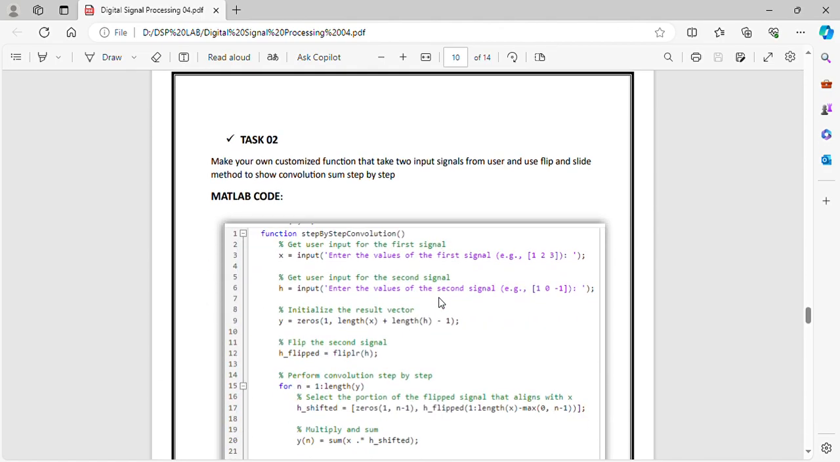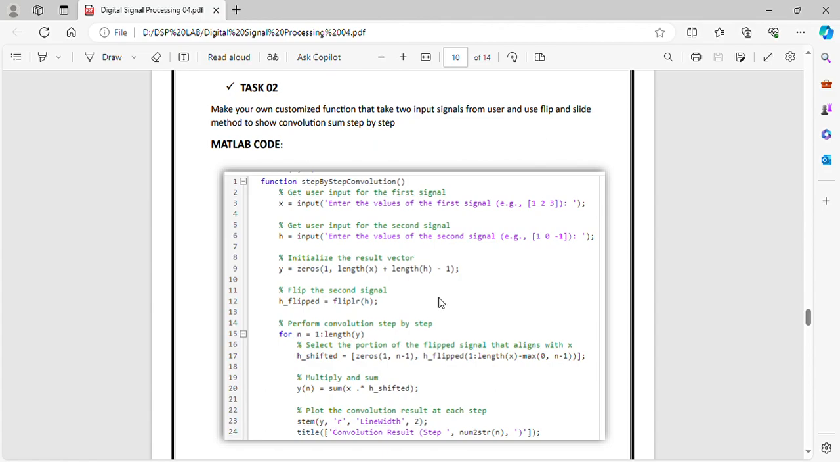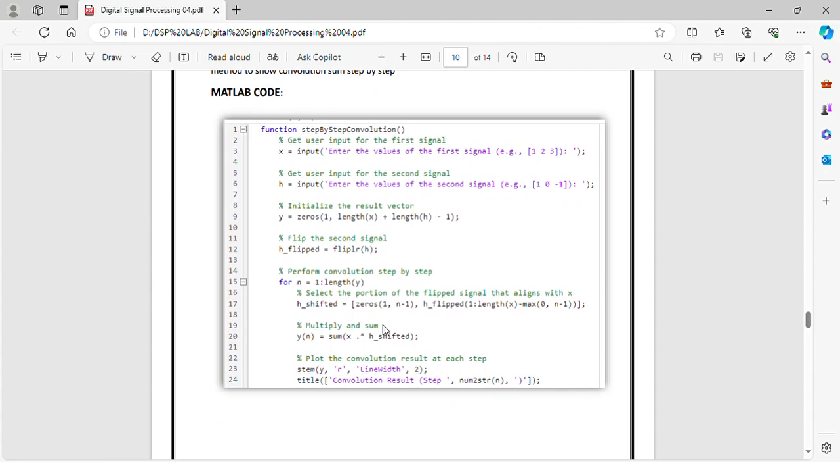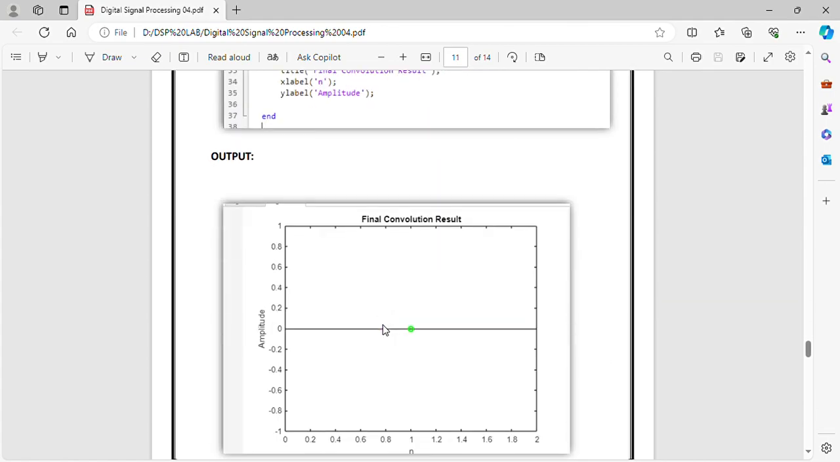In task 2, make your own customized function that takes two signals from the user and uses the flip and slide method to show the convolution sum step by step. Create a function named step by step convolution, get the user input for the first signal, get the user input for the second signal, h = input, enter the values of the second signal. Initialize the result vector y = zeros(1, length(x) + length(h) - 1), flip the second signal, h_flip = flip(h), and perform the convolution step by step.